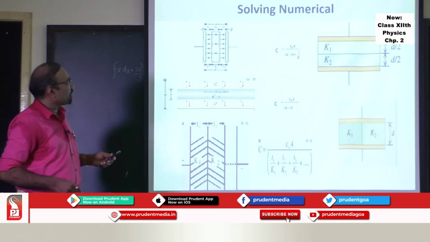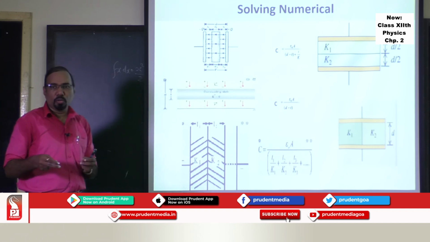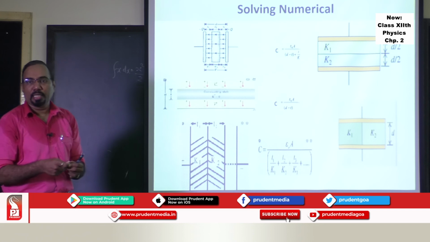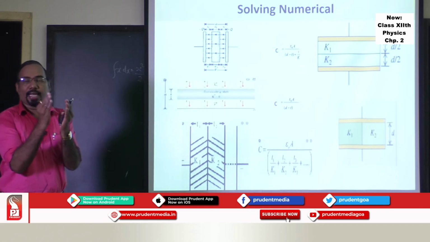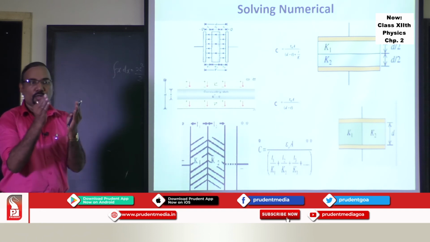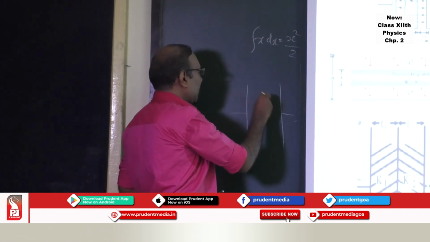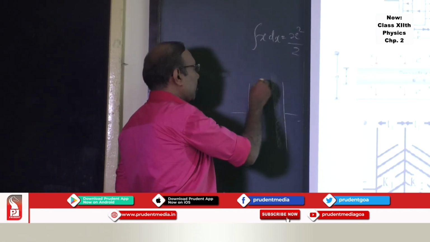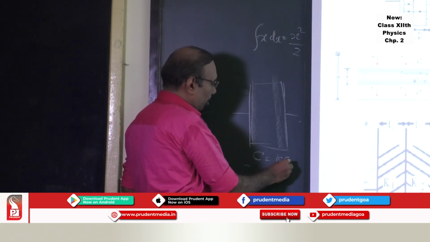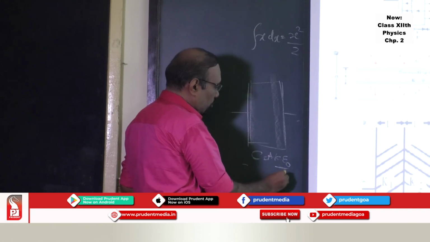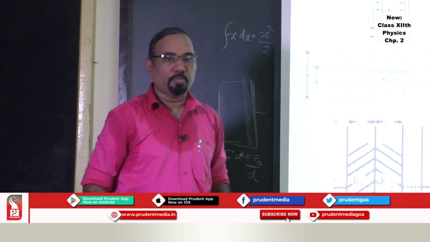Now, these are the situations we can solve based on this capacitor. Now, I told you, when you insert a dielectric medium between the capacitor plates, its capacitance increases. Now, to what extent will you insert a dielectric? Whether you will insert a dielectric fully in the plates of the capacitor, if it is fully between the plates of the capacitor, then capacitance is C is equal to K epsilon 0 A upon d. If it is fully placed between the plates of the capacitor.